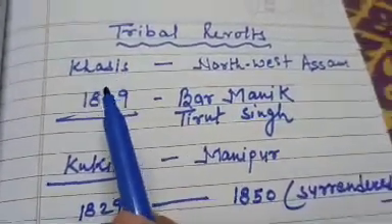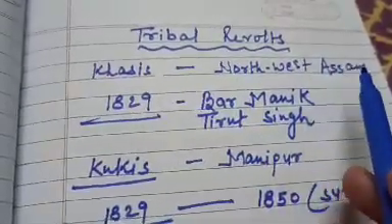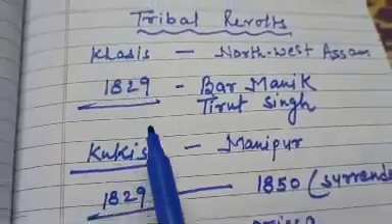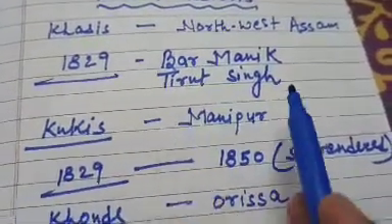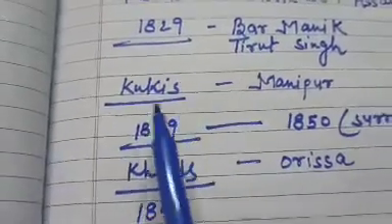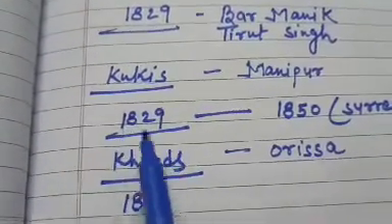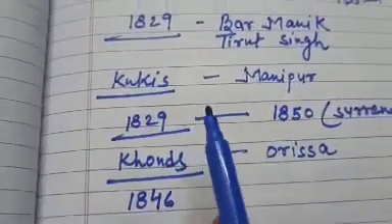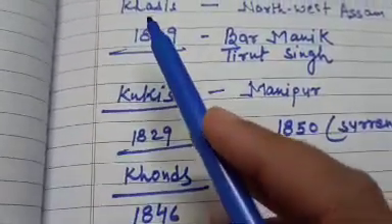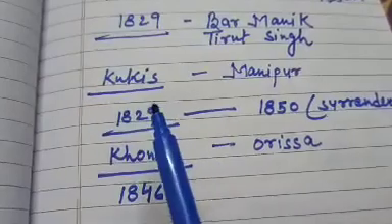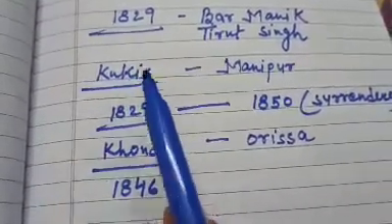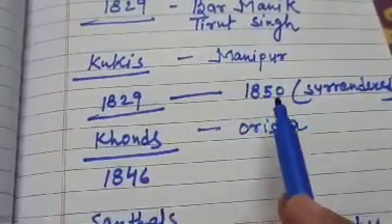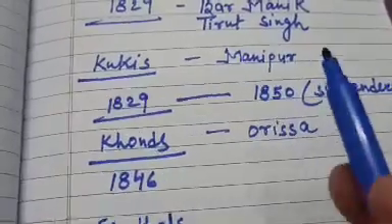And which tribal groups revolted against the Britishers? Khasis. Khasis were found in which part of India? Northwest Assam. They revolted in which year? 1829. Who was their leader? Bar Manik and Tirut Singh. Then Kukis. Kukis revolted in which year? 1829. Kukis were in which part of India? Manipur. But the Britishers were very powerful. They suppressed Khasis and Kukis. Since 1829, Kukis started revolting against the Britishers, but they had to surrender to the Britishers in 1850 because Britishers were very powerful.